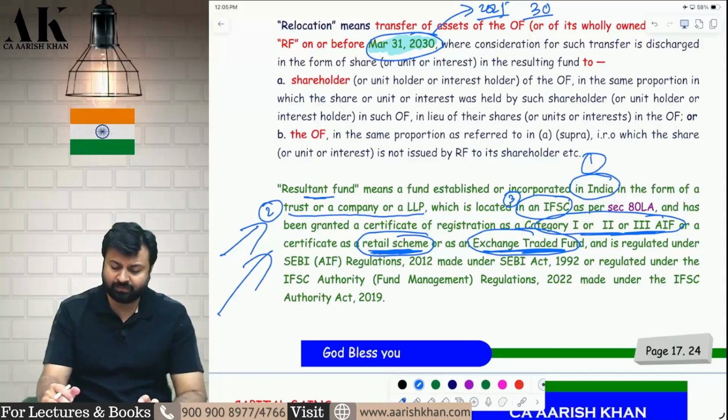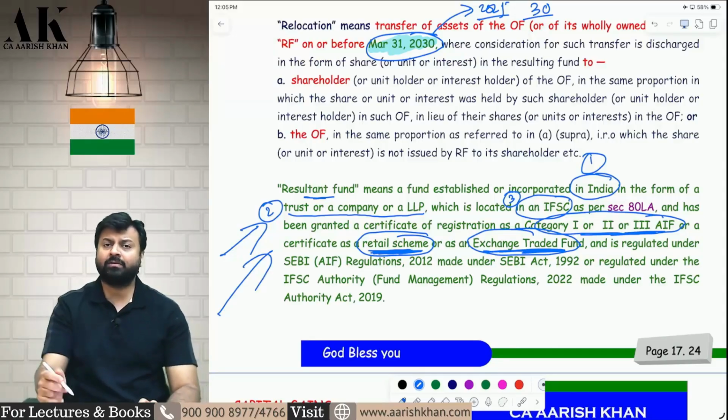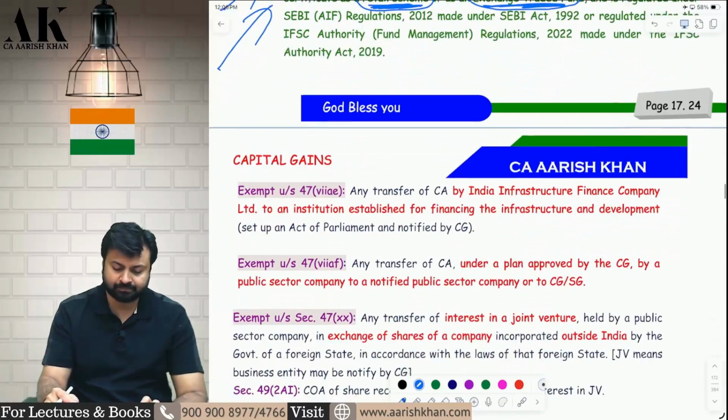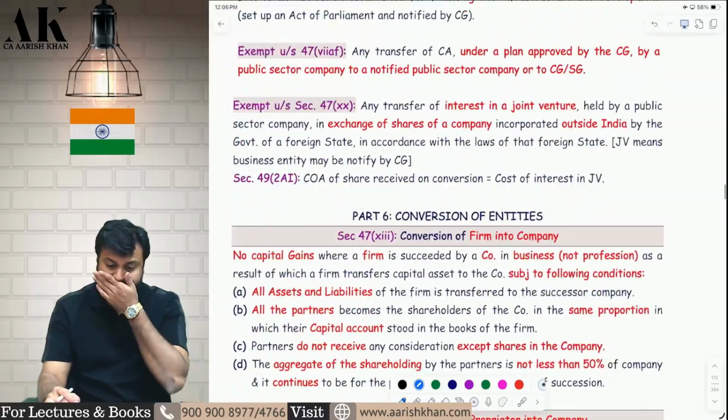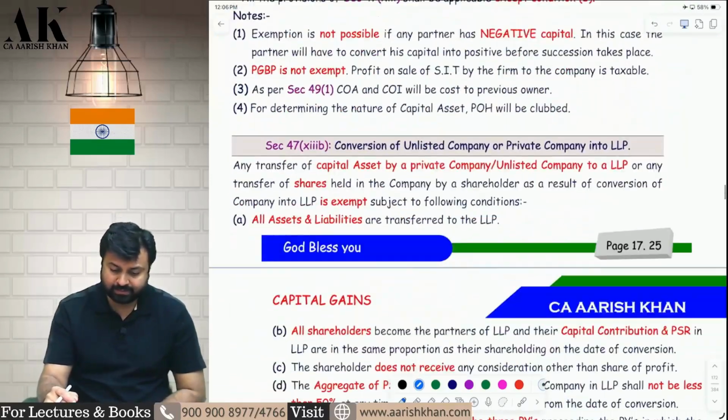I hope it is clear to all of you. You can do this till 2030 now. Earlier it was allowed only till 2025. Next, what is the amendment, sir? Let's see.